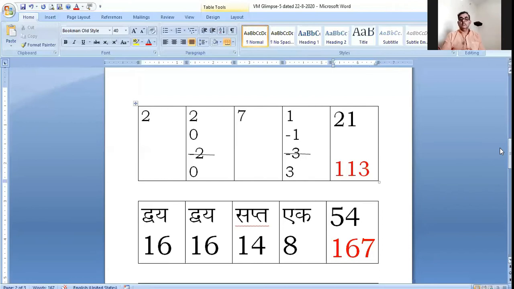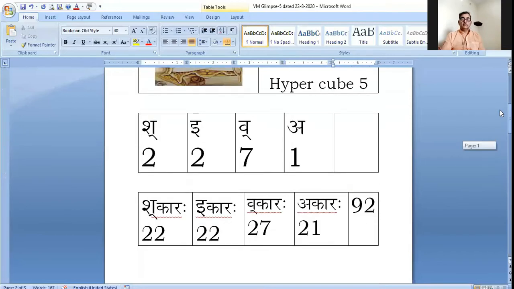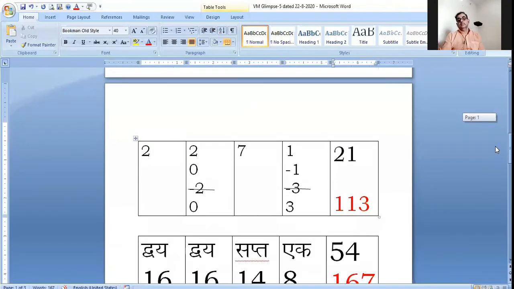So first is 2, sha, 2 multiplied by 0 is 0. Then wa multiplied by 3 is 21. Therefore, the total value here comes to be 21. We have seen as a first feature previously that we have reached value 92. Sha is Shakar 22, E is Ikar 22, Y is Wakar 27, I is Akar 21, total was 92. But as a second feature, it has taken us to value 21. So 92 plus 21 gives us total value 113.